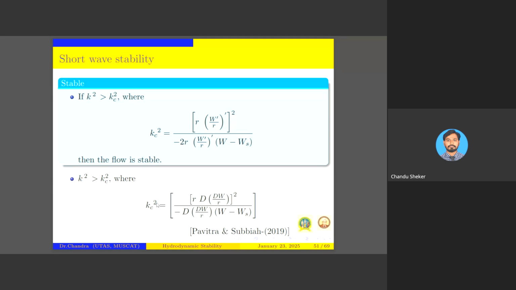Now here Pavitra Subbaiah, she got it in 2019 that k square is greater than kc square. Kc square value is given by this. So here we can observe that the complete term is the same, but this term is extra, meaning this value is more, so we got a larger k value. That means we are saying that the stability region is increased compared to this, and conversely the instability region is decreased.